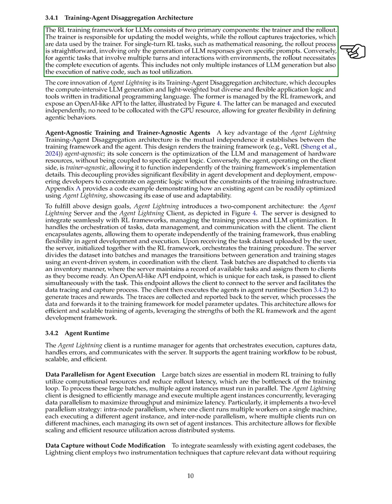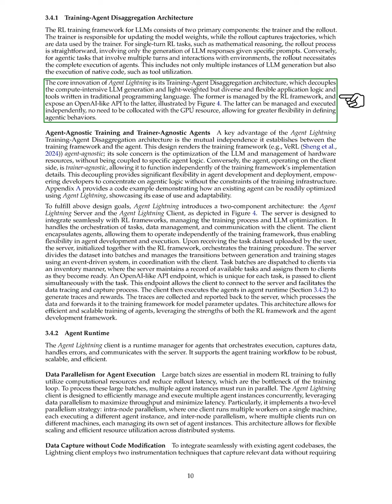This RL training framework for LLMs has two main parts: the trainer, which updates model weights, and the rollout, which captures data trajectories for the trainer. For single-turn RL tasks, like mathematical reasoning, the rollout is straightforward, involving just the generation of LLM responses to specific prompts. In contrast, for multi-turn tasks that require interaction with environments, the rollout must fully execute agents, including generating multiple LLM responses and running native code.